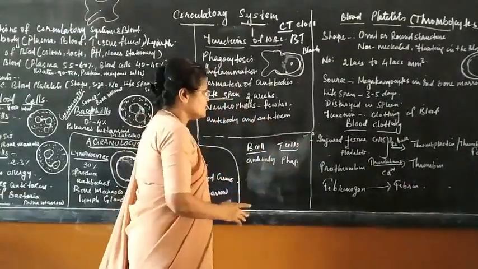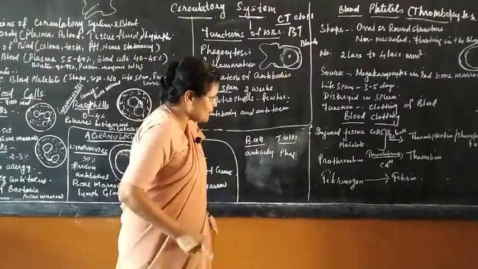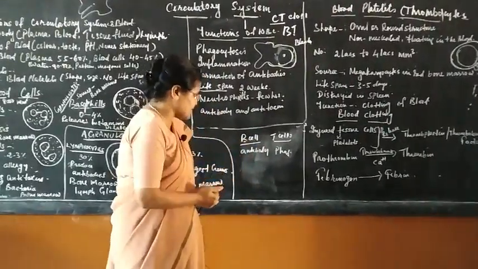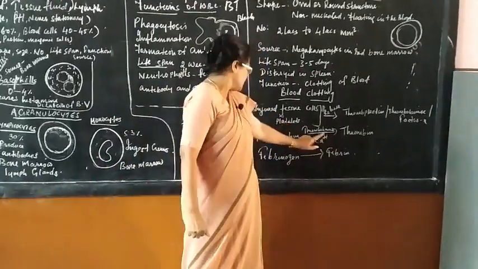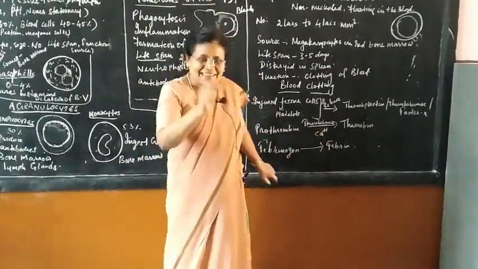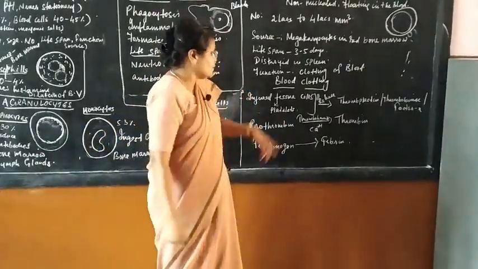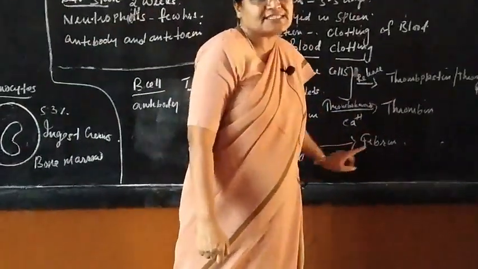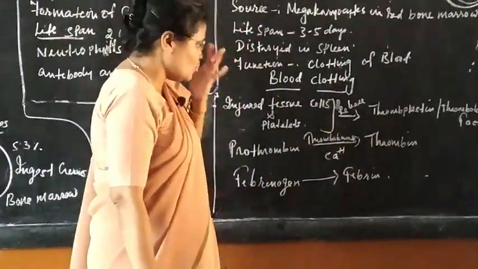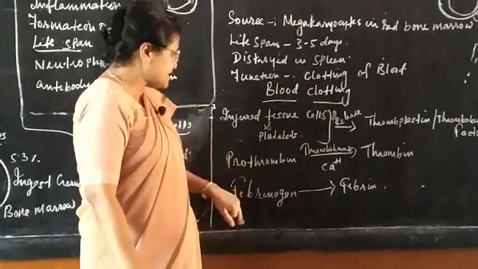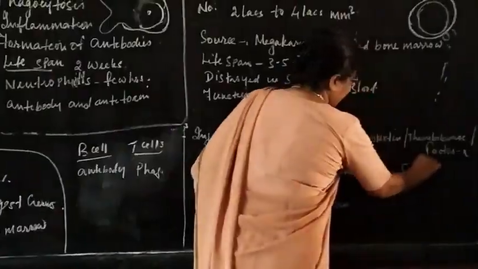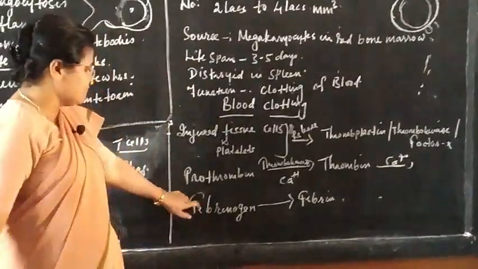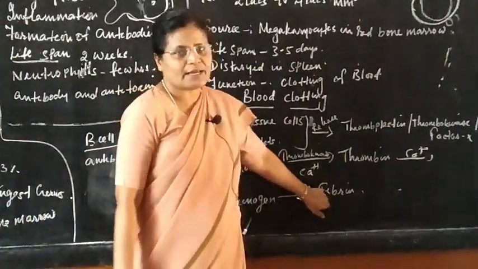Now this thromboplastin or thrombokinase or factor X, in the presence of calcium ions, converts prothrombin, another protease substance, into thrombin. Thrombin in turn, in the presence of calcium ions, converts fibrinogen into fibrin.